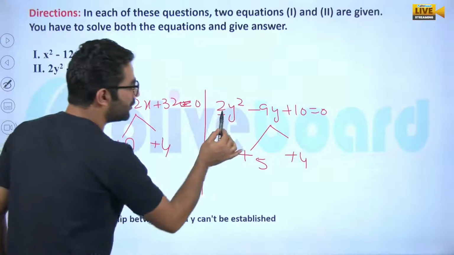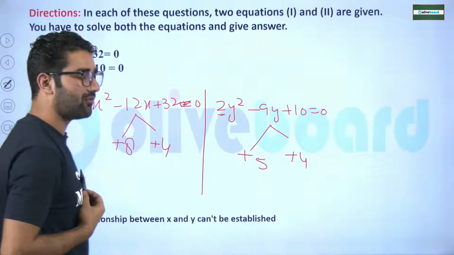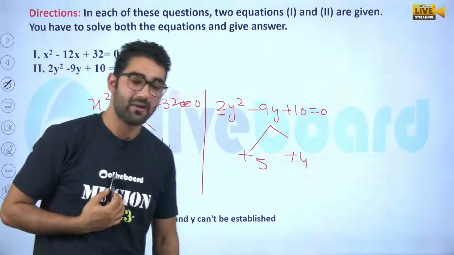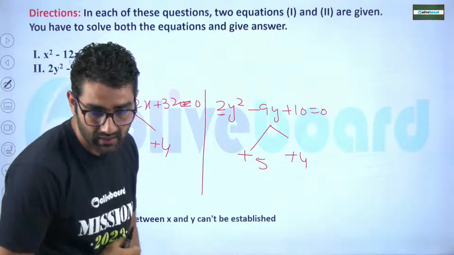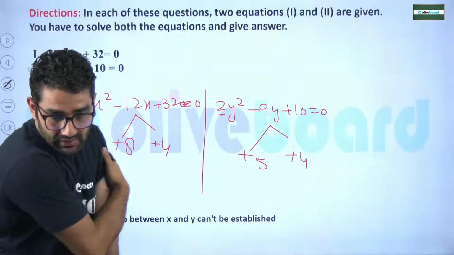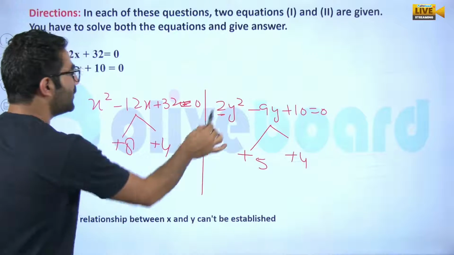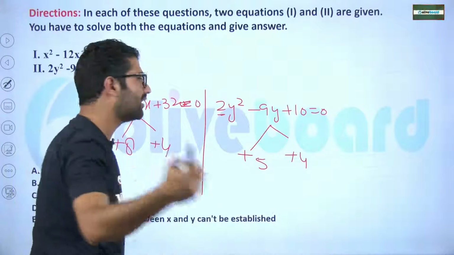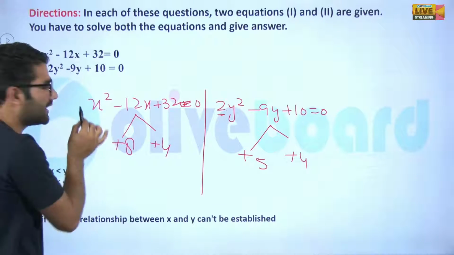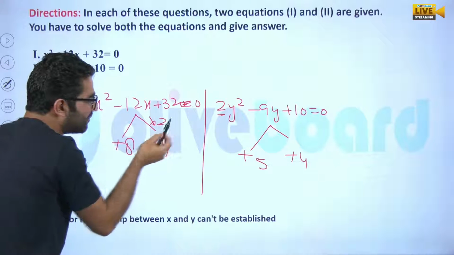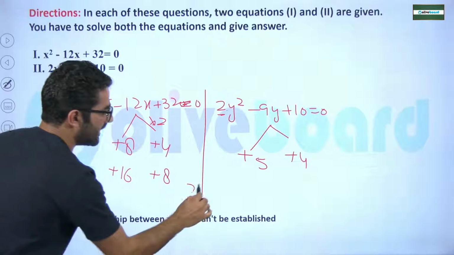Some people will try to divide it with 2, and they will find x will be greater than y. But I want to tell you one very important thing. If you divide it with 2, it will be in decimal. Don't divide. There is one more method. In order to make this 2, you have to multiply here by 2. It will be how much, sir? 16 and 8. And definitely x is greater than y.